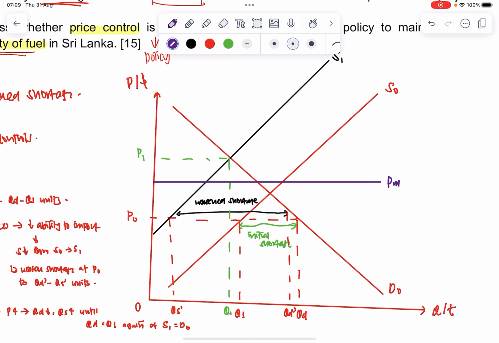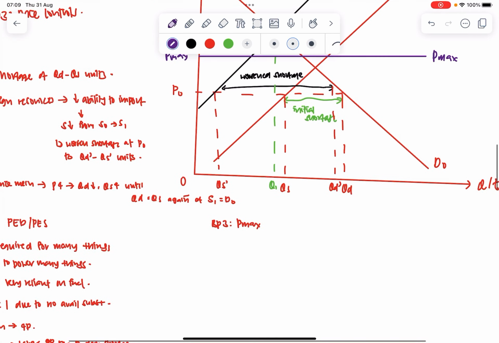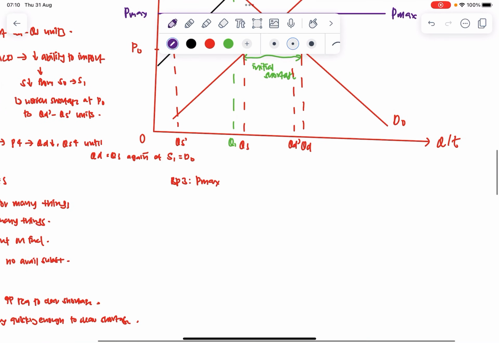So when I write Pmax over here, you realize that because of this price ceiling, I would explain that, I would define what a price ceiling is. Pmax definition: I would define that a price ceiling is the maximum permissible price that producers are able to charge as legislated by the government.